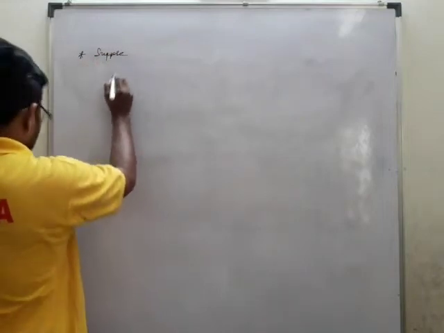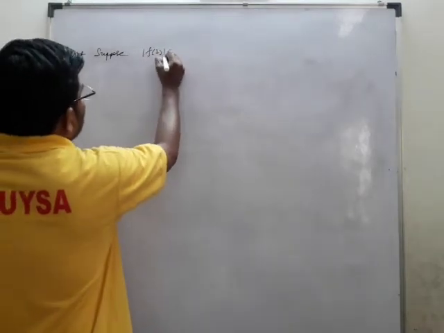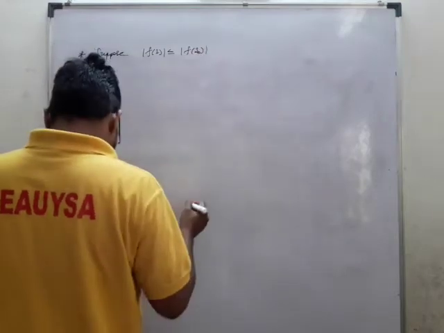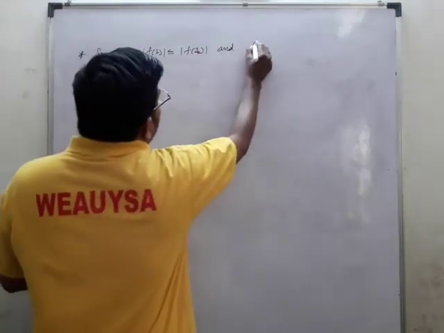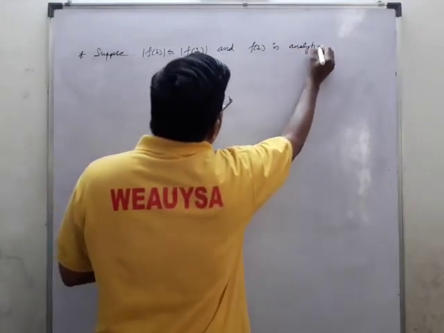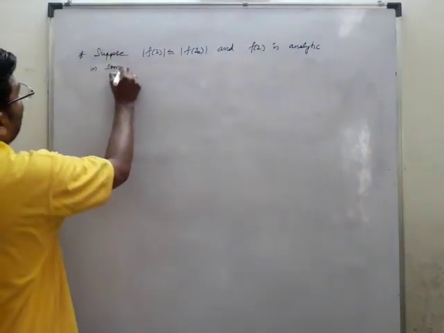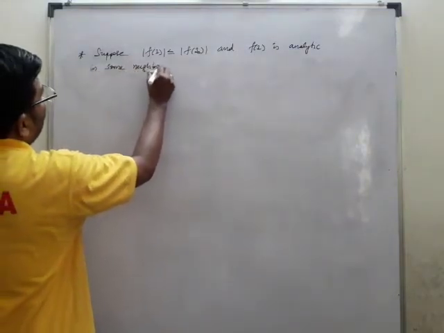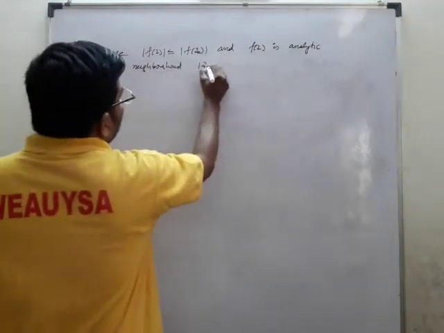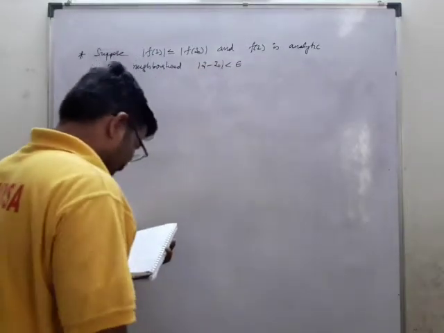Suppose mod f of z is less than or equal to mod f of z naught, and f of z is analytic in some neighborhood, mod z minus z naught less than epsilon.